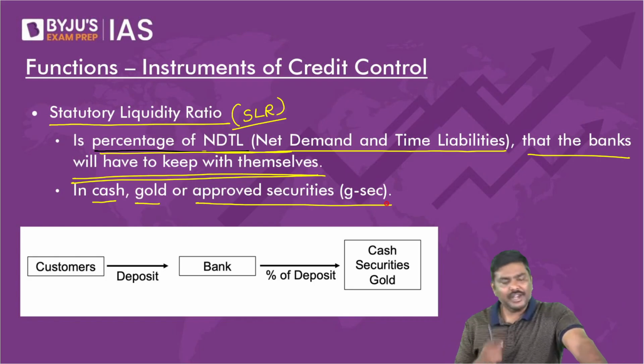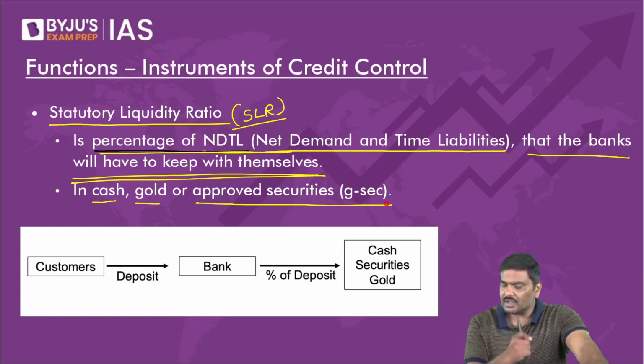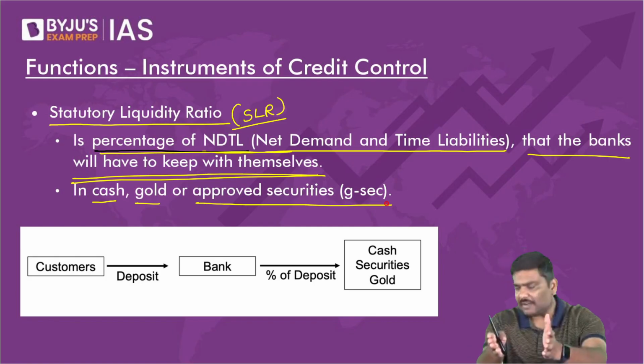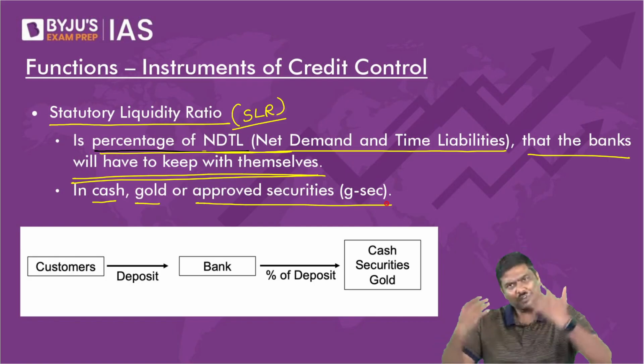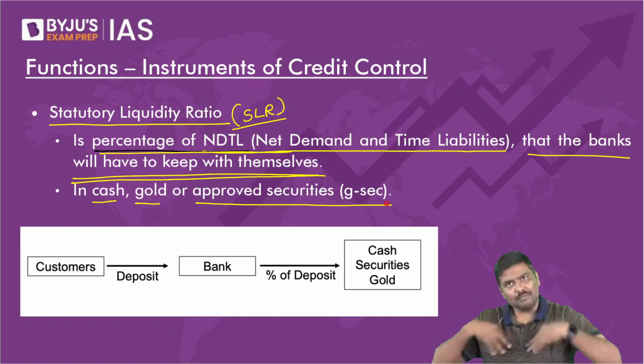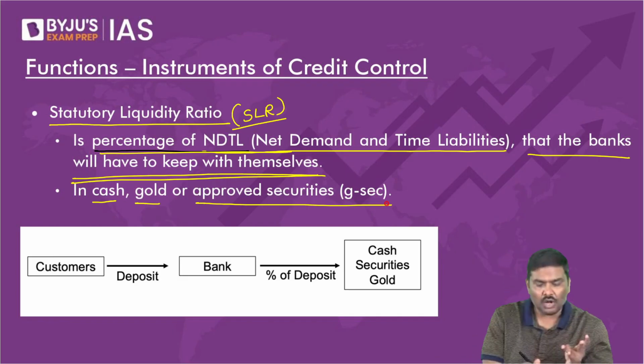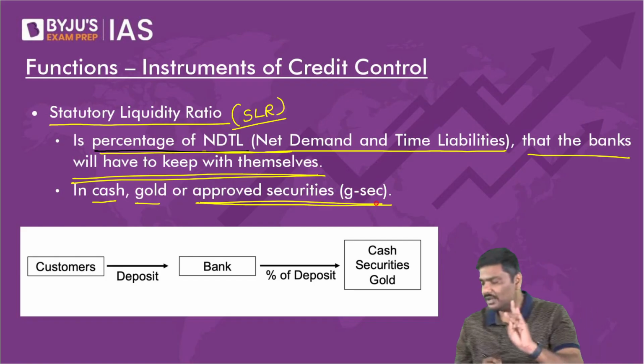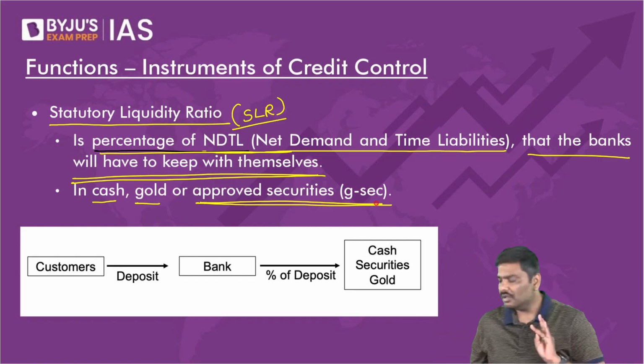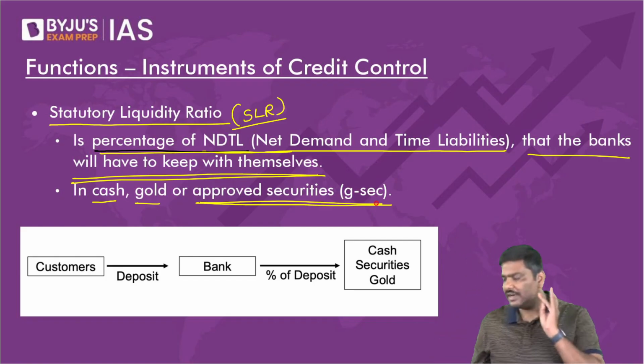Any problem with the statement? It is a percentage of NDTL that the banks will have to keep with themselves only. They will have to keep with them only, either in the form of cash, in the form of gold, or in the form of government securities. Can we go forward now? Any problem? Can we go forward?